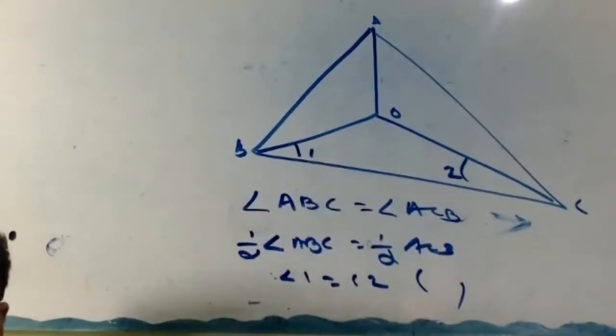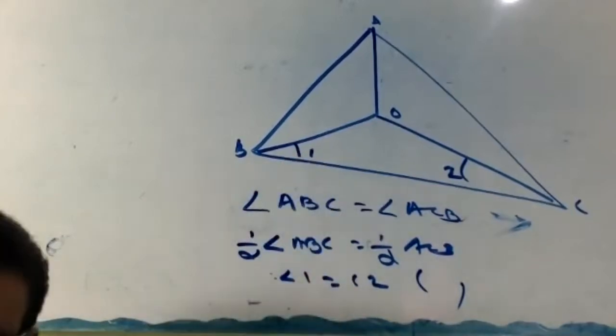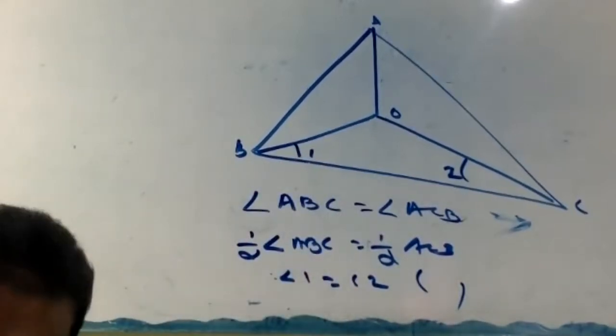That is OC. Opposite of angle 2 is OB. I'm asking about the side, not the angle. An angle should have three vertices. Which side is opposite of angle 1? OC, that is a side. Which side is opposite of angle 2? OB. So the first part is finished.